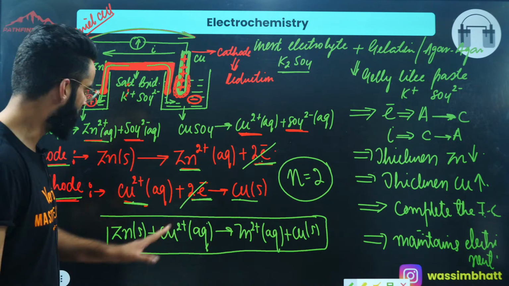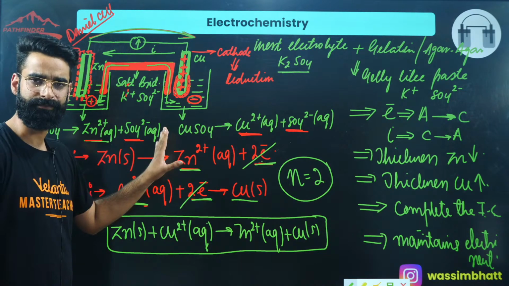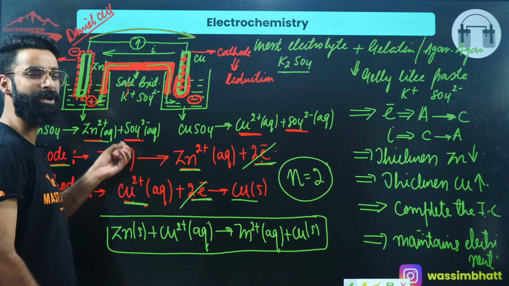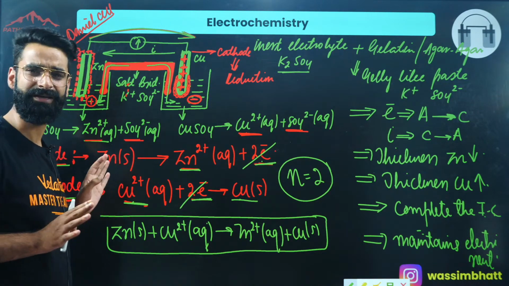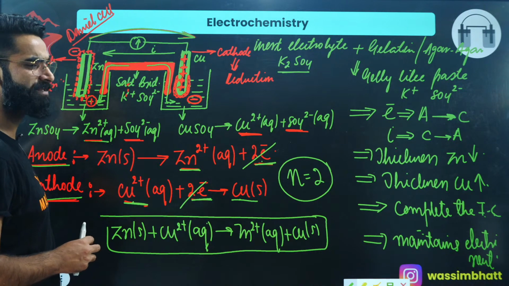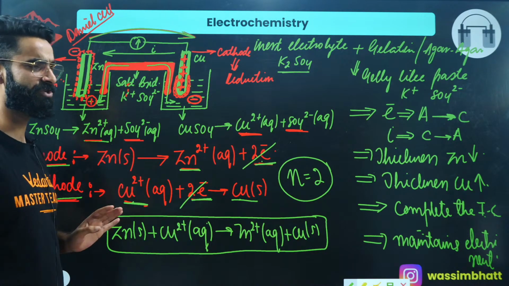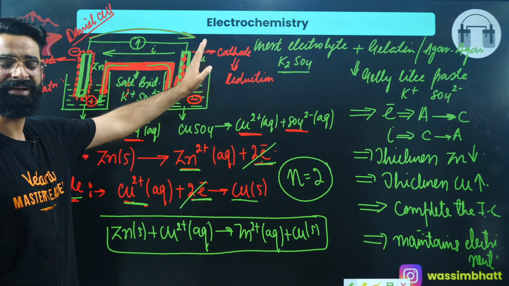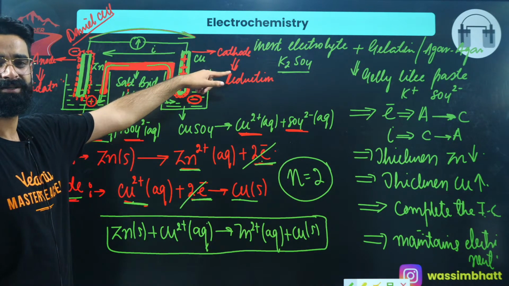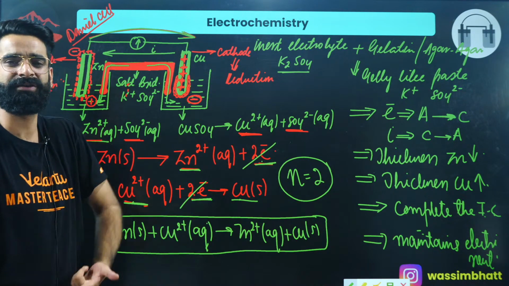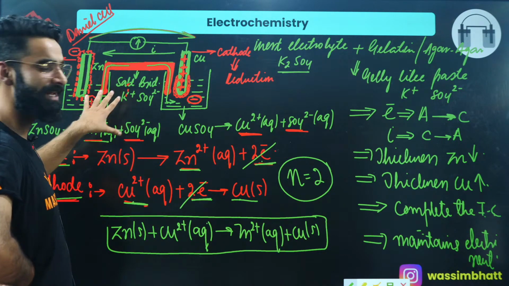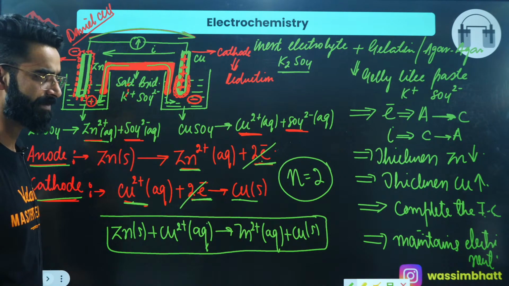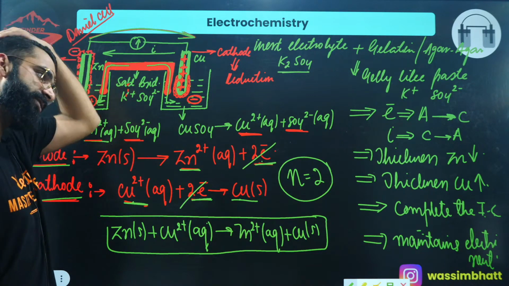The first point, in case of the Daniell cell, you saw that chemical reactions are taking place spontaneously, on their own. At the anode, oxidation is happening spontaneously. At the cathode, reduction is happening spontaneously, due to which electrons move from anode to cathode, which leads to the directional movement of electrons, and that leads to the generation of current. So this cell is basically converting chemical energy into electrical energy, right?